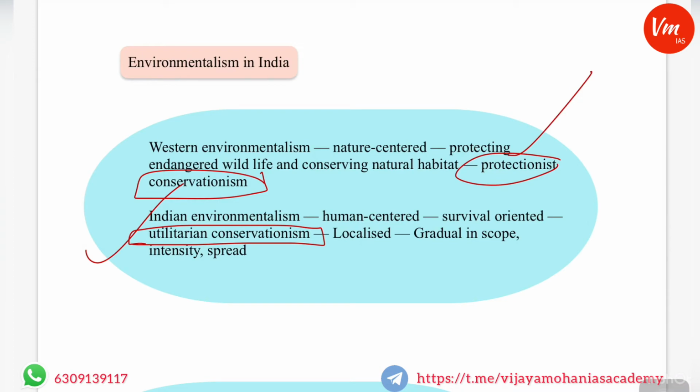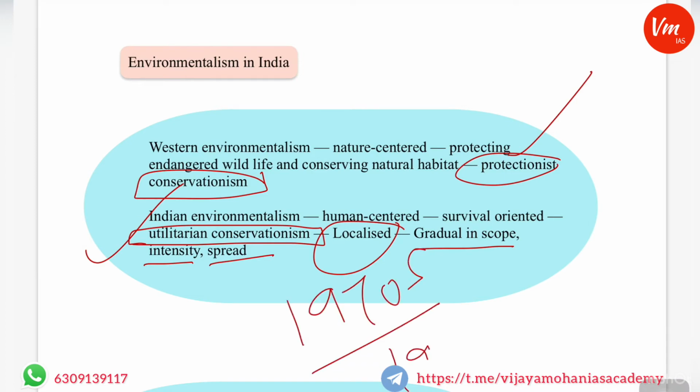And in Indian environmentalism, if you observe, there are a lot of localized movements, a lot of environmentalism at the local level going on, and environmentalism in India is gradual in scope, gradual in its intensity and gradual in its spread. That is to say that environmentalism in India started around the 1970s, gradually increased in the 1980s, and increased some more in the 1990s due to globalization and liberalization.